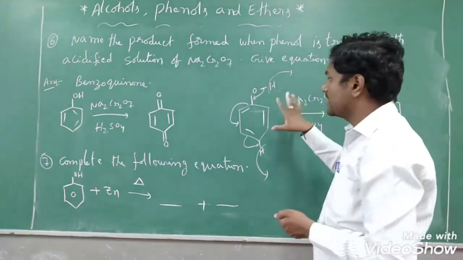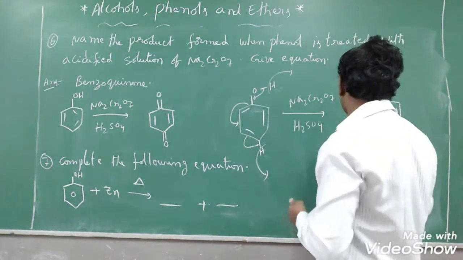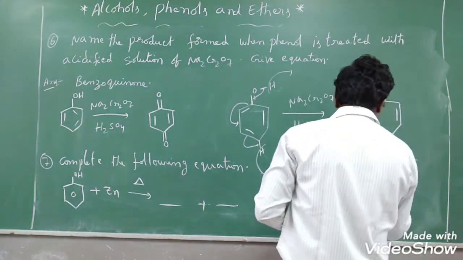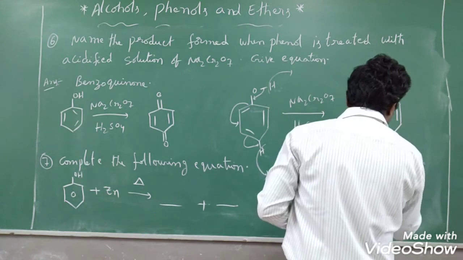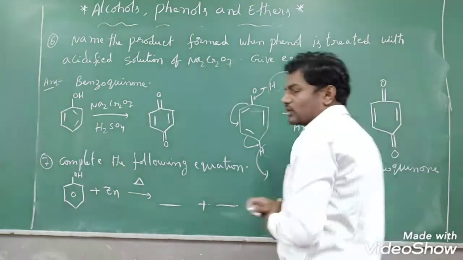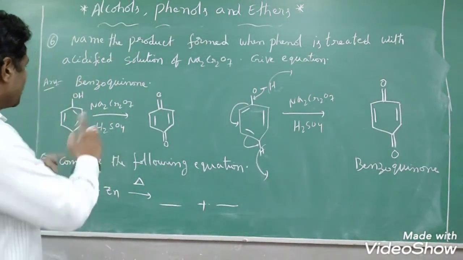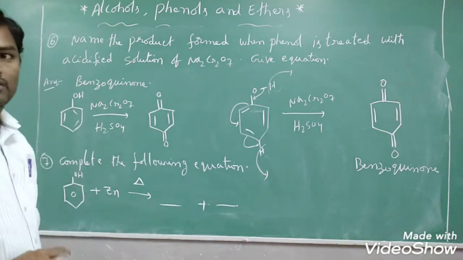The oxidizing agent oxidizes this substance to benzoquinone. The answer is benzoquinone. Very, very important question, many times they have asked this. I hope everybody understood how phenol rearranged to benzoquinone, right?